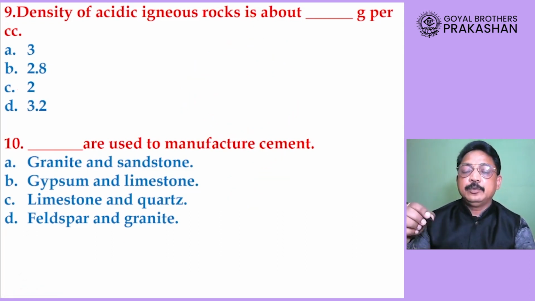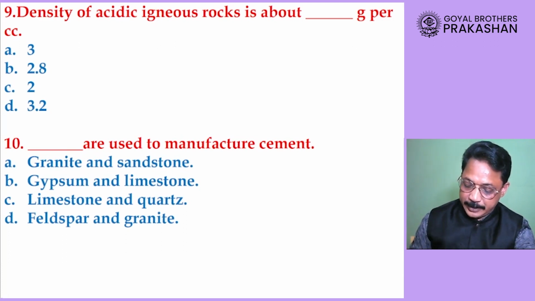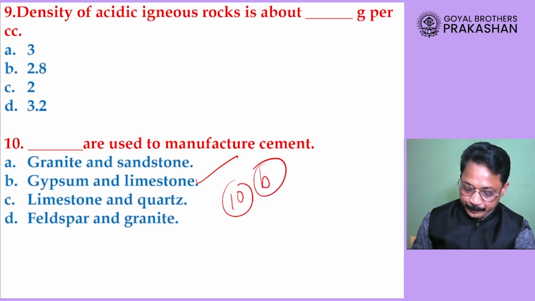Question number 10 now: dash are used to manufacture cement? Granite and sandstone, gypsum and limestone, limestone and quartz, or it is feldspar and granite? I'm very sure you must have guessed it correctly. Here we use gypsum and limestone for manufacturing cement. Okay, so gypsum and limestone. So 10B is our correct answer, dear students.